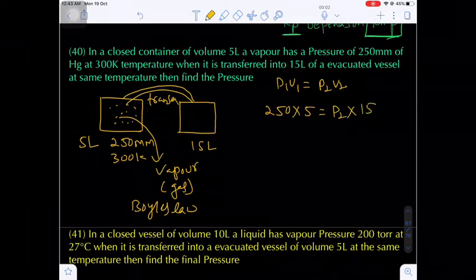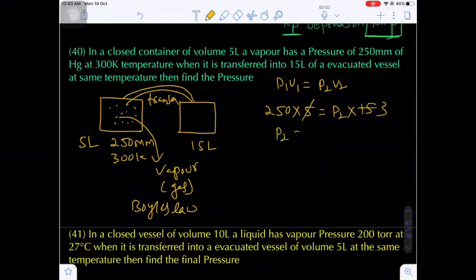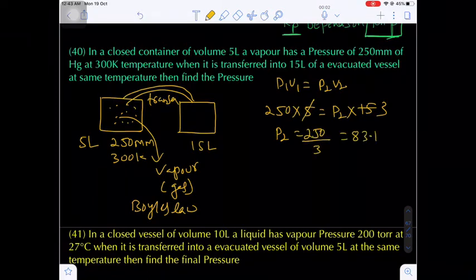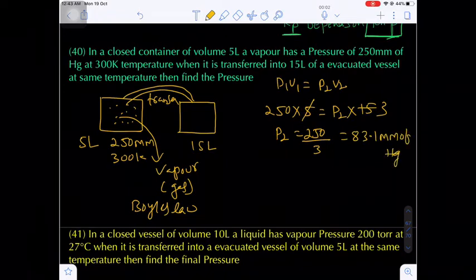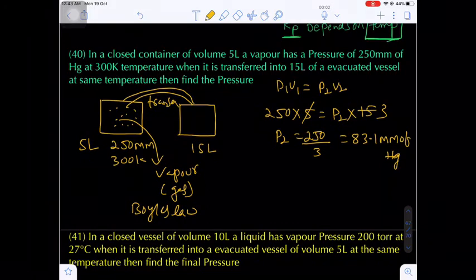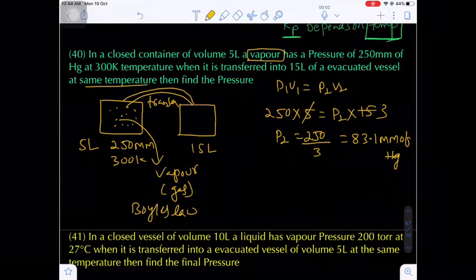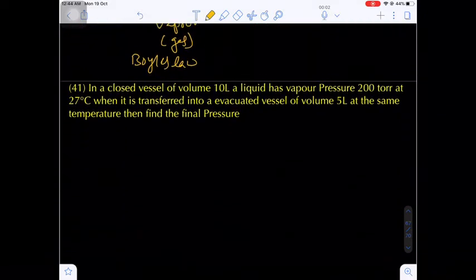What is the final volume here? 15 liters. So 5 ones are 5, threes are 15. So P2 will be equal to 250 by 3, which is approximately 83.1 millimeter of Hg. Are you getting my point? That means the concept here is that we are considering vapor as a gas. For gases we can apply Boyle's law because the temperature is constant. When temperature is constant, pressure and volume are inversely proportional.